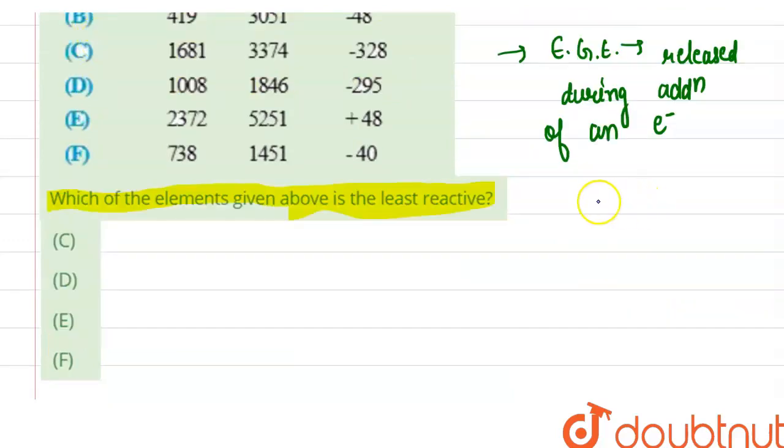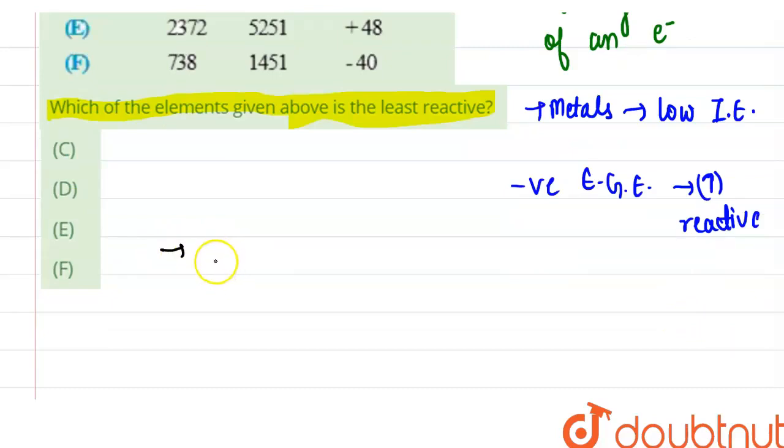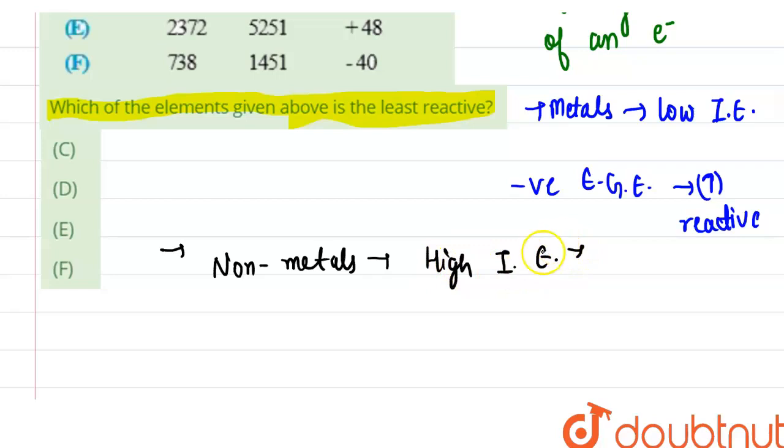So metals with low ionization energy and negative electron gain enthalpy will be more reactive, whereas non-metals with high ionization energy and negative electron gain enthalpy will be more reactive.